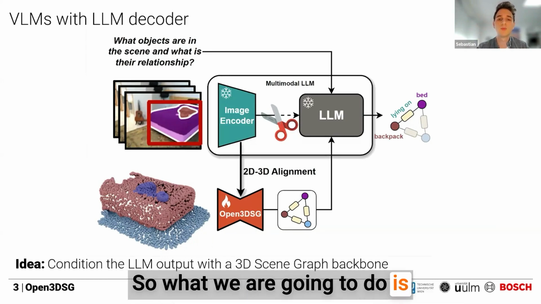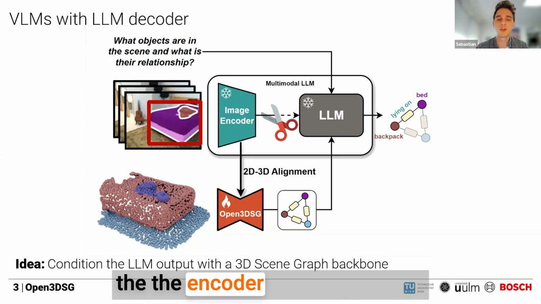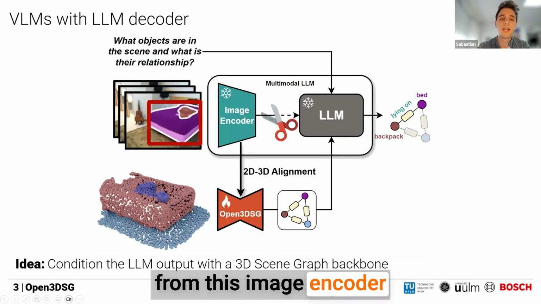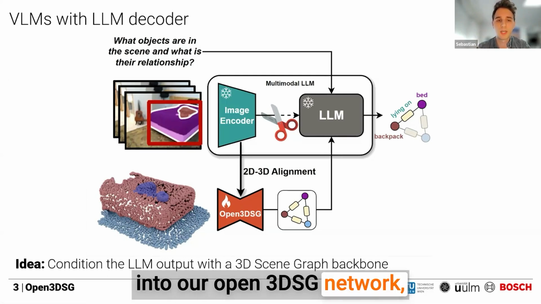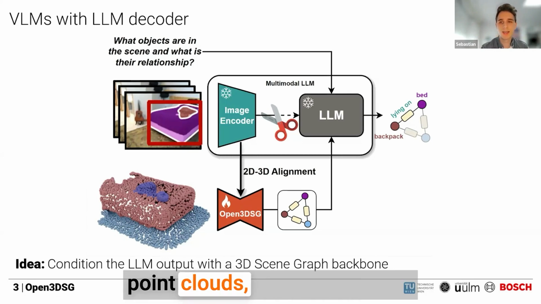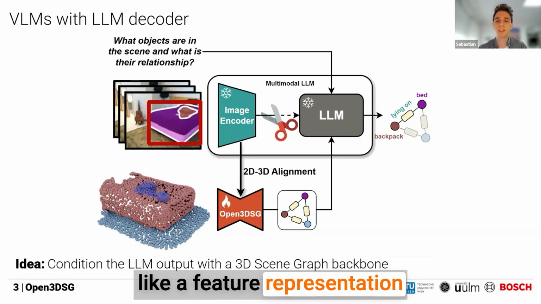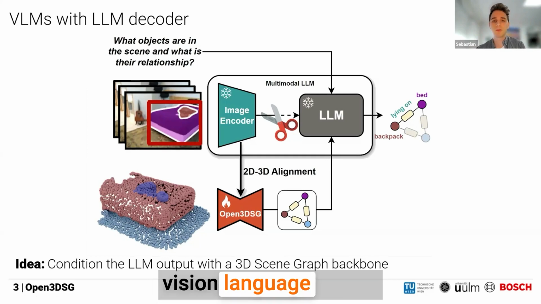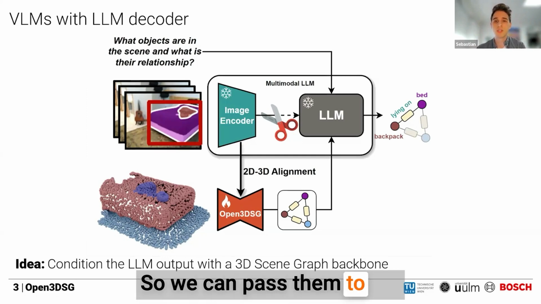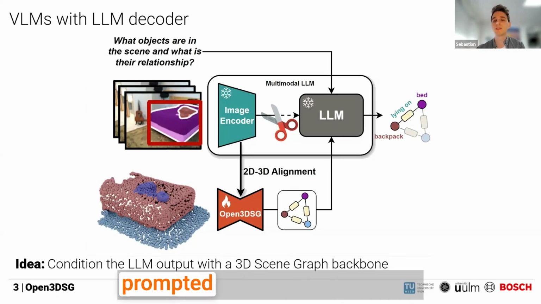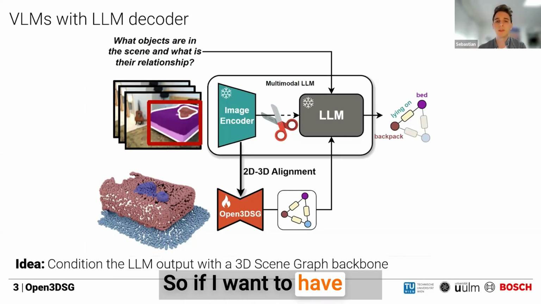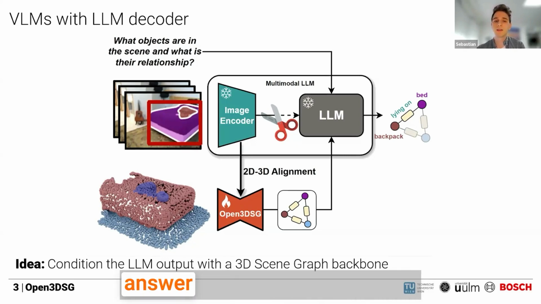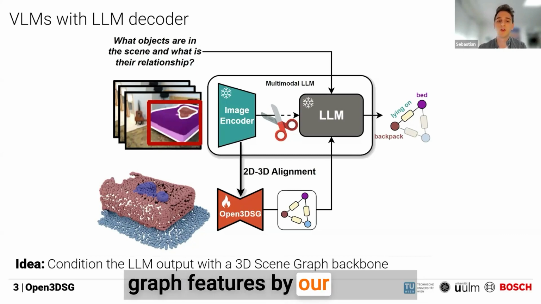So what we are going to do is cut the connection between the encoder and the decoder, and distill features from this image encoder into our Open3DSG network, which takes as input the point cloud and then outputs a feature representation in graph form. And these features in the graph live in this joint language space. So we can pass them to the LLM, which can then give us prompted relationship outputs. If I want to have the relationship between the backpack and the bed, I can just ask the LLM and it will give me the answer based on the perceived graph features from our method.